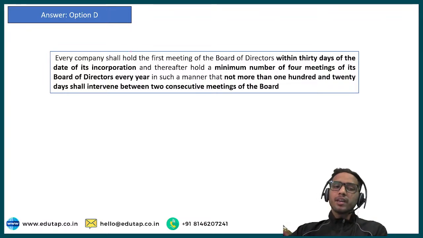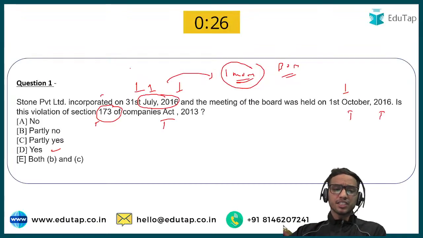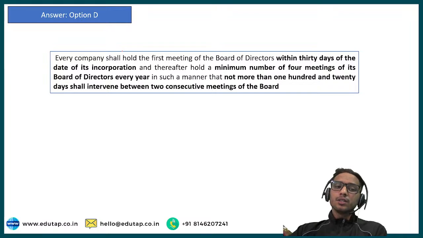So let's read about section 173 in detail. Every company shall hold the first meeting of the board of directors within 30 days of the date of its incorporation. Yes, it is applicable for the private company as well. See, one more question I have brought you. See what is written here. Thereafter, this question can also be asked.